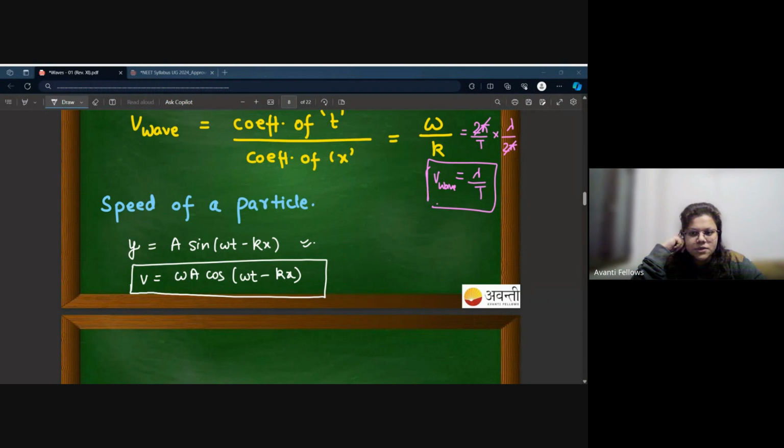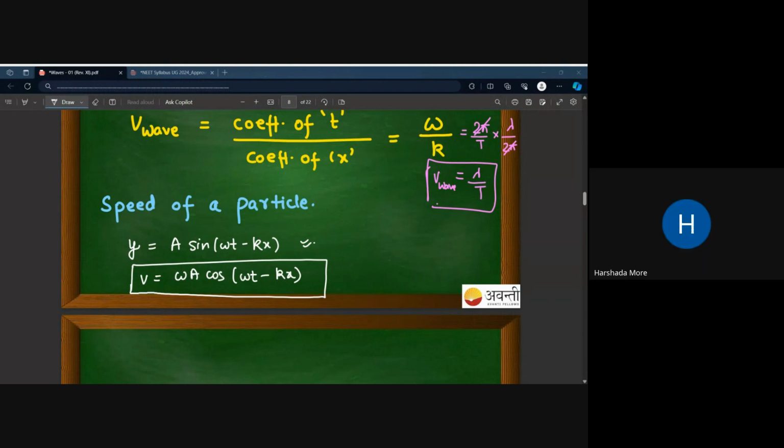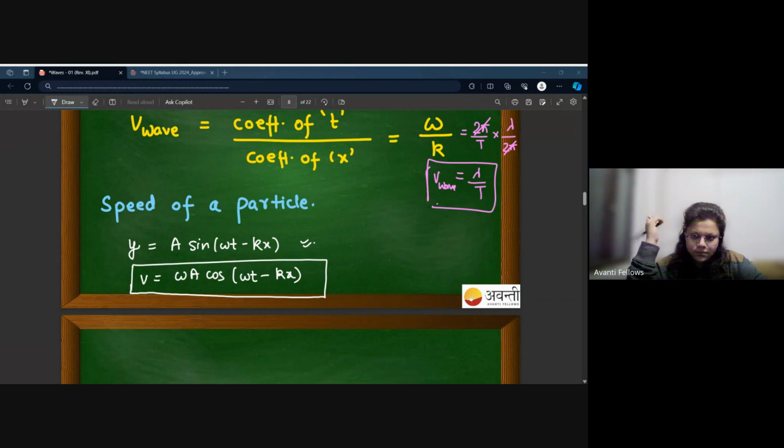Differentiate velocity with respect to time. Come on, with the expression.